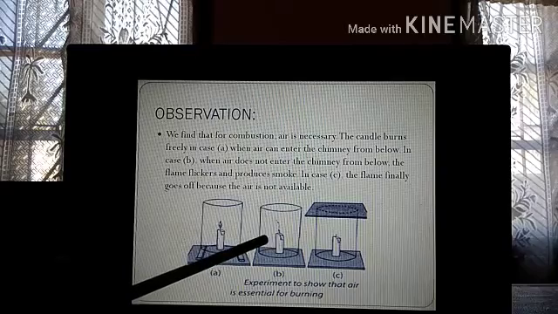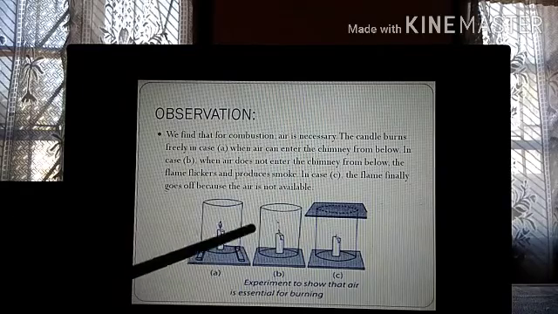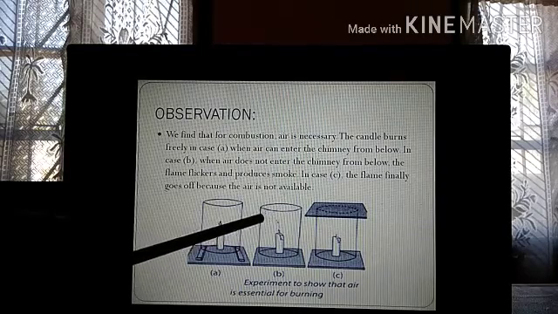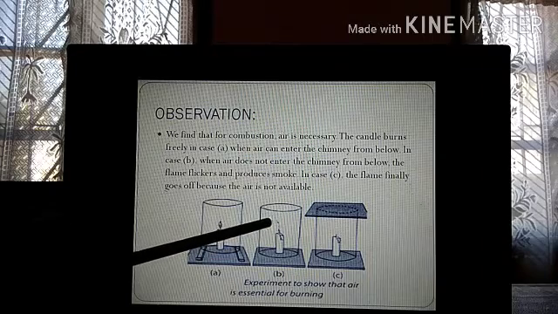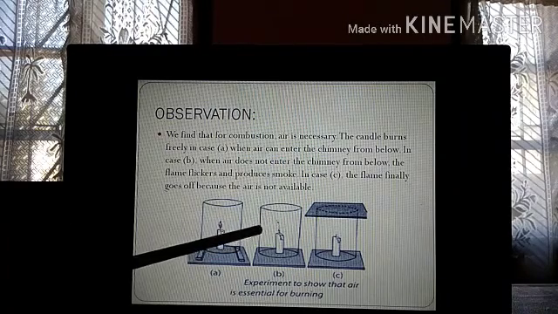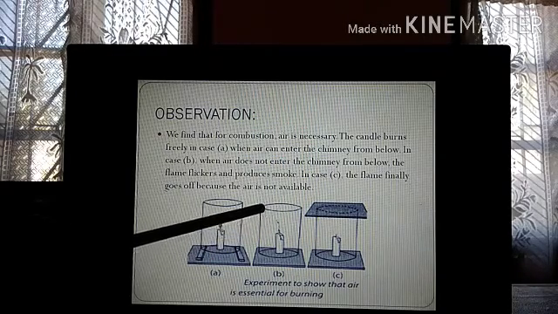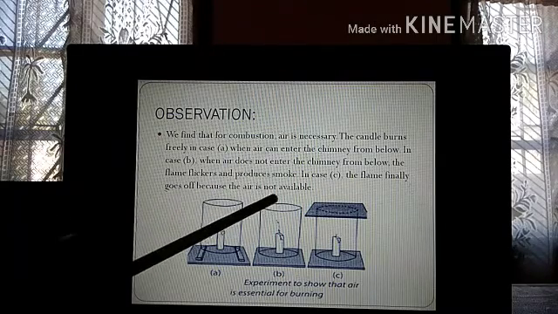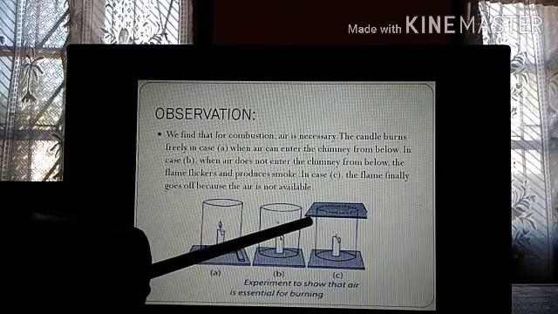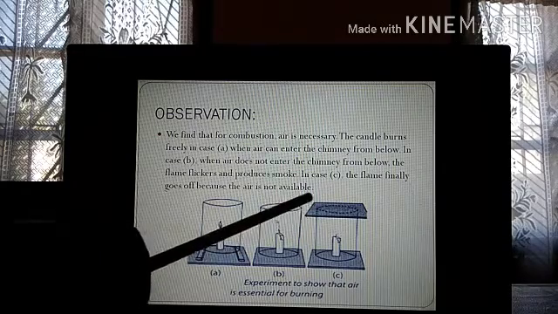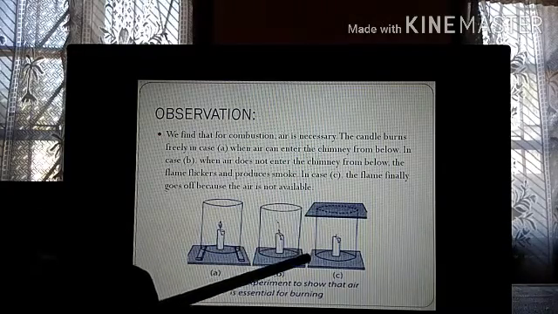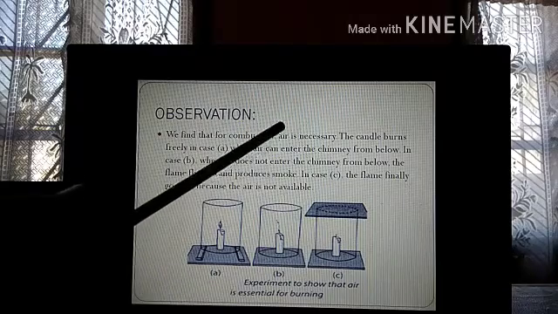It remains burning for some time because some air is already present. So for a few seconds the candle will burn, then it will flicker off. And in the third case, when you have put the glass plate, that means you have put some weight above it so that air cannot enter from anywhere.